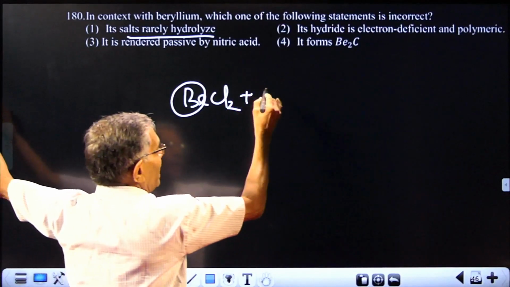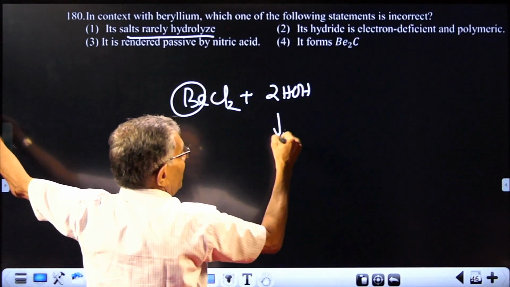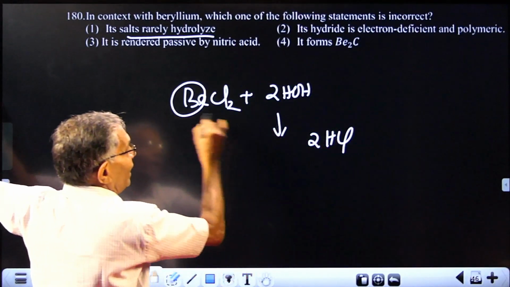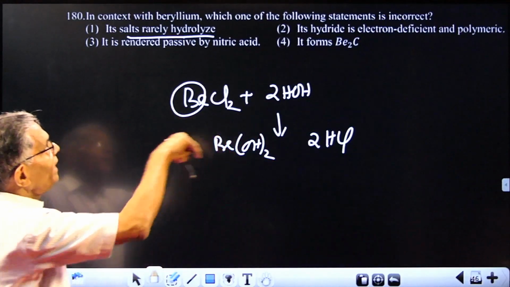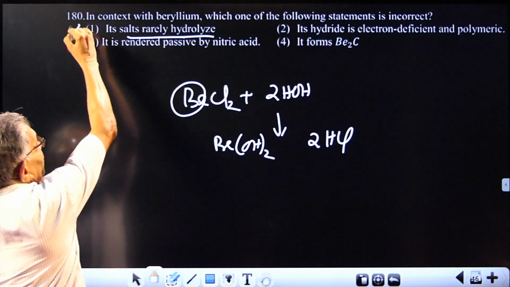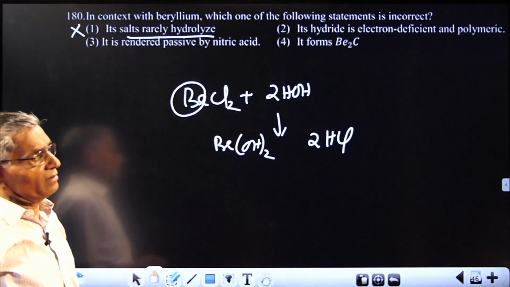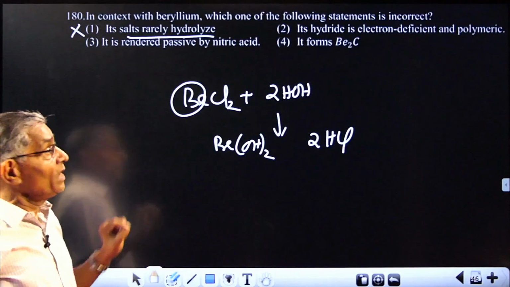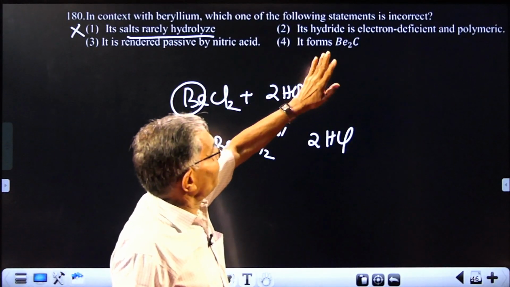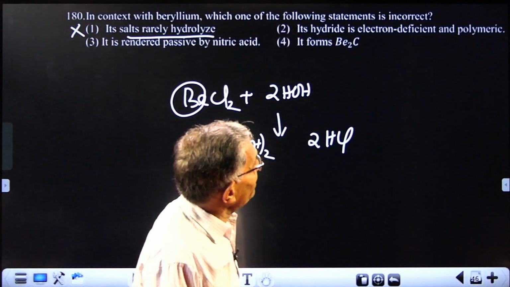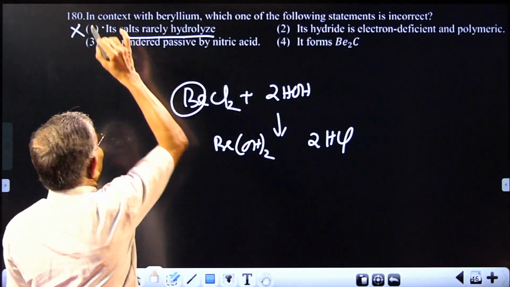And the easy reaction will be BeCl2 plus 2HOH will give 2HCl and Be(OH)2. That is what is called hydrolysis. So this is wrong. The others are correct. It is rendered passive by nitric acid. Actually, it is concentrated nitric acid, similar to aluminum. It forms beryllium carbide, correct. And its hydride electron deficiency also is correct. So the wrong answer will be this one.